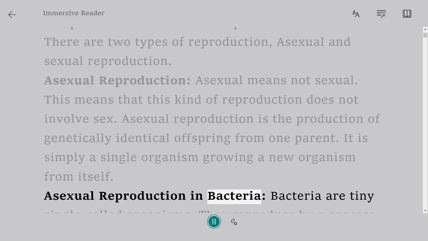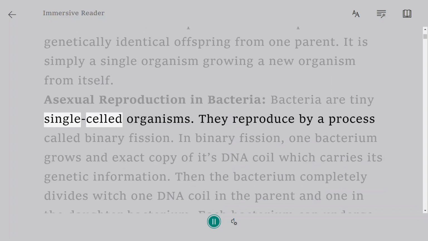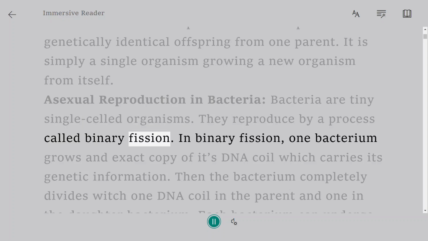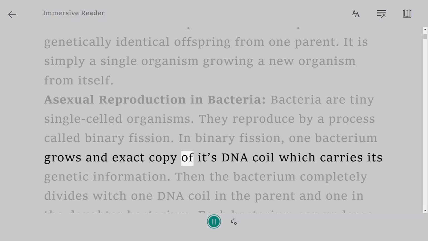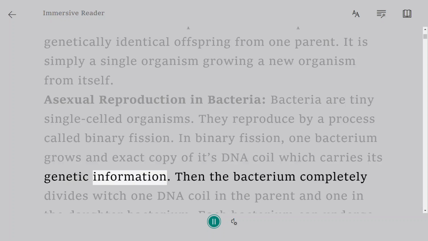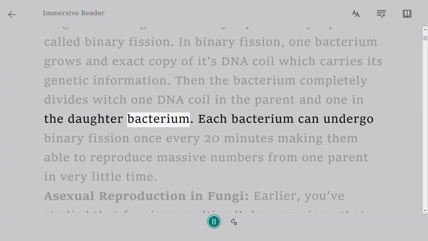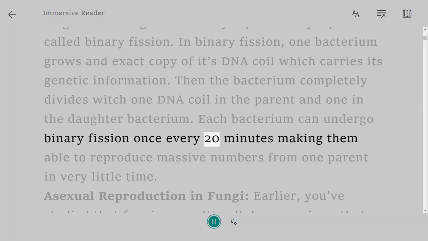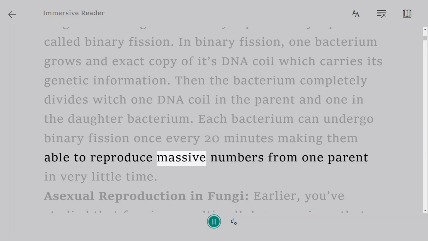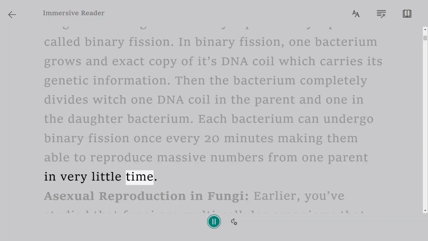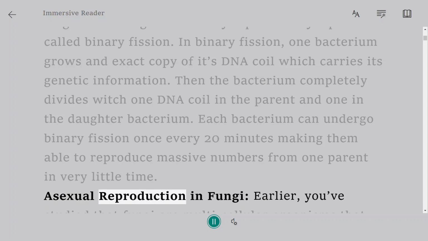Asexual reproduction in bacteria. Bacteria are tiny single-celled organisms. They reproduce by a process called binary fission. In binary fission, one bacterium grows an exact copy of its DNA coil, which carries its genetic information. Then the bacterium completely divides, with one DNA coil in the parent and one in the daughter bacterium. Each bacterium can undergo binary fission once every 20 minutes, making them able to reproduce massive numbers from one parent in very little time.